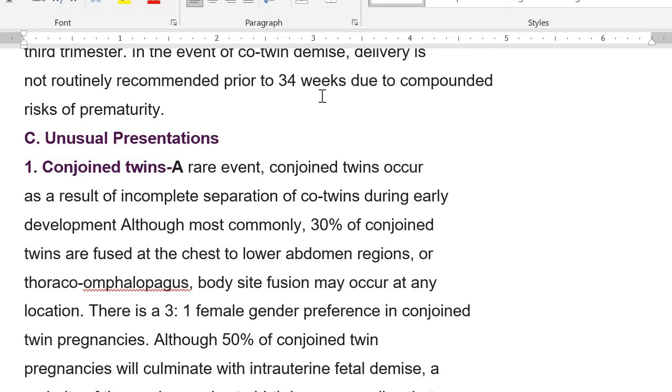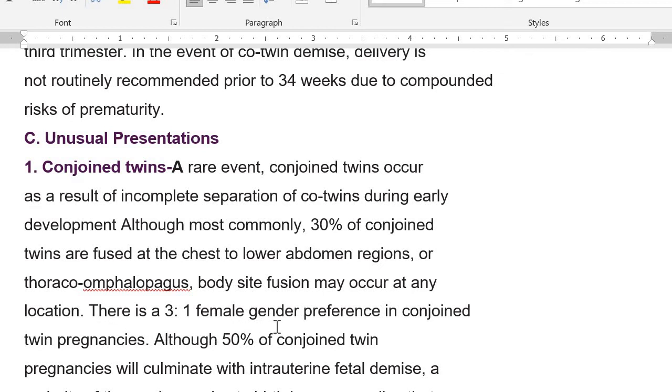Sometimes there can be totally unusual outcomes, like the conjoined twins. This is very rare. Conjoined twins are a result of incomplete separation. In early development, if the two zygotes separate after day 13, then we are going to get conjoined twins. Most commonly, 30% of the conjoined twins are fused at the chest and the lower abdominal region, or they are called thoracoomphalopagus. Side fusion may occur at any location.